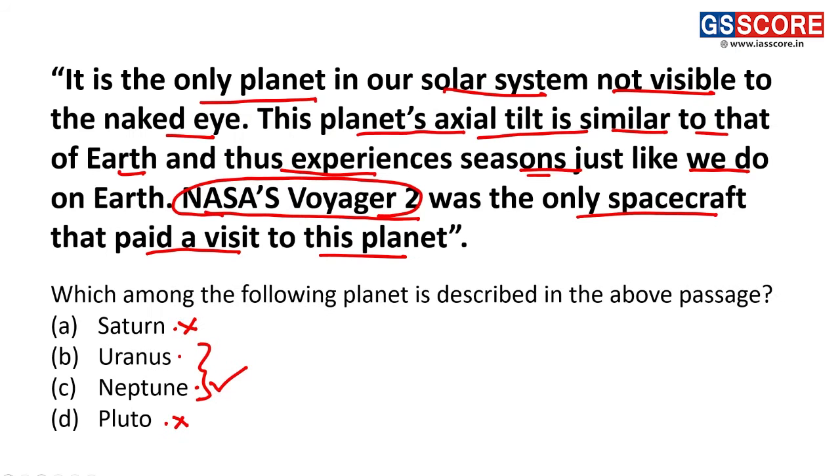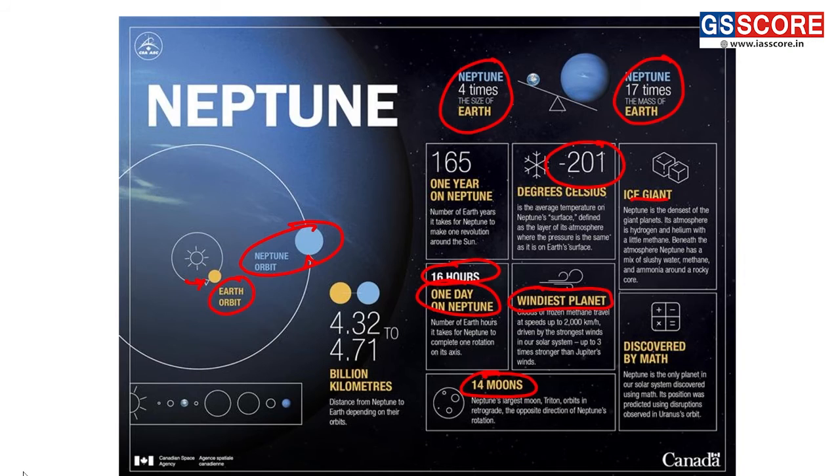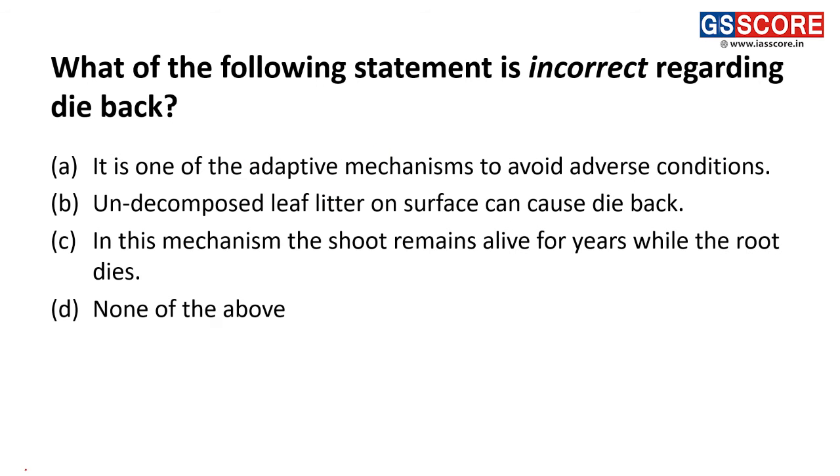Thus we can see it is the most probable planet, that is Neptune, which is the answer of this question. Next question we have. Which of the following statement is incorrect regarding dieback? So what is dieback? We will be analyzing through discussing the course. But here it is asking about the incorrect statement.